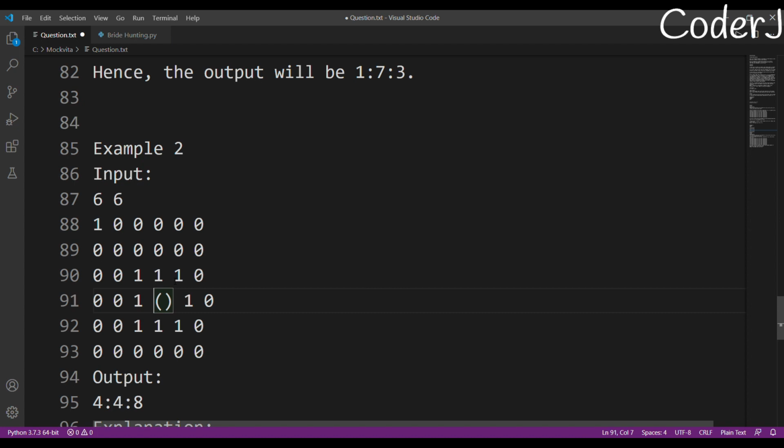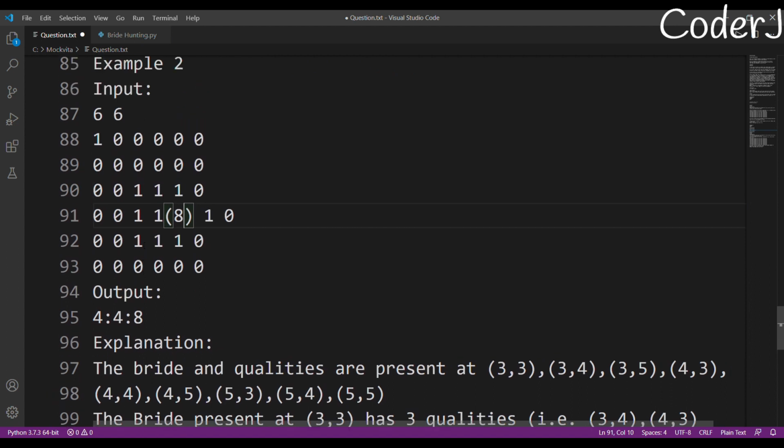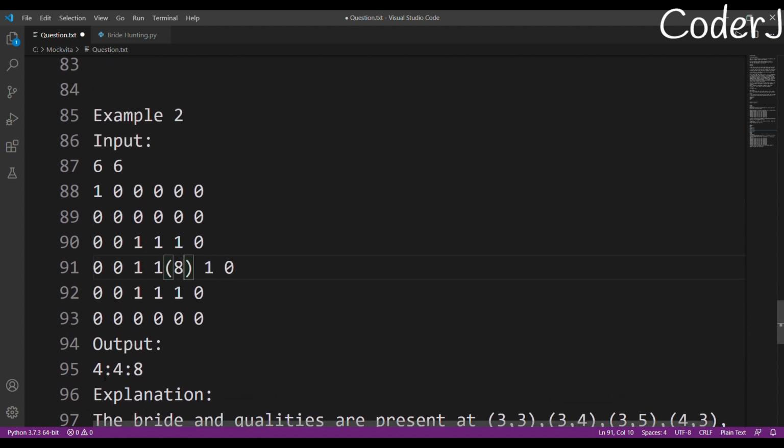So definitely this is the maximum number of qualities that a girl can possess. Even if we look at all of this graph, we won't find another girl that has eight qualities. So she will be our answer. Our output is presented like this. This is the x coordinate, this is the y coordinate, and this is the number of qualities she possesses. So 4 means the fourth row, and this 4 means the fourth column. Okay, 0 1 2 3 4, 0 1 2 3 4. So this is our girl and she has eight qualities, so that is our answer.